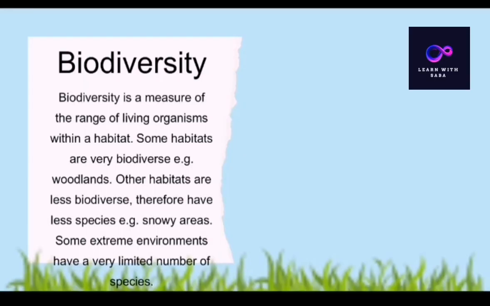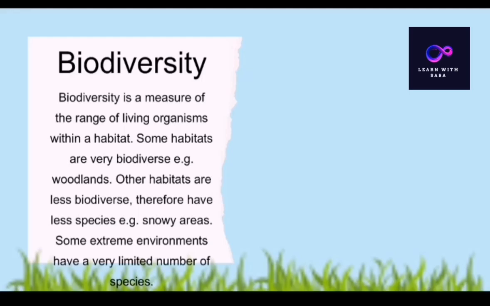First of all, biodiversity. Biodiversity is the range of living organisms within a habitat. Some habitats are very biodiverse, like woodlands, and other habitats are less biodiverse because they have fewer species.